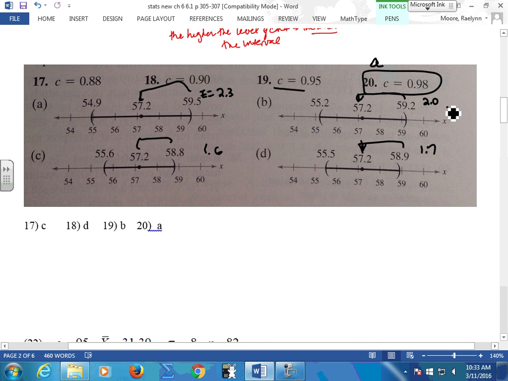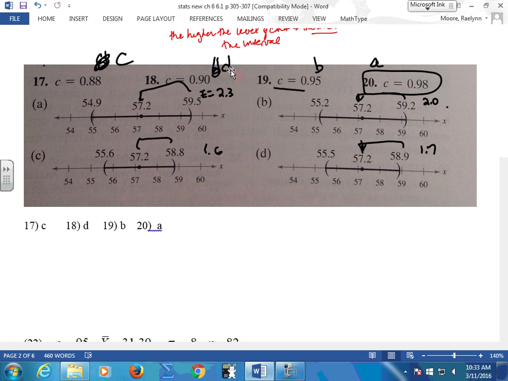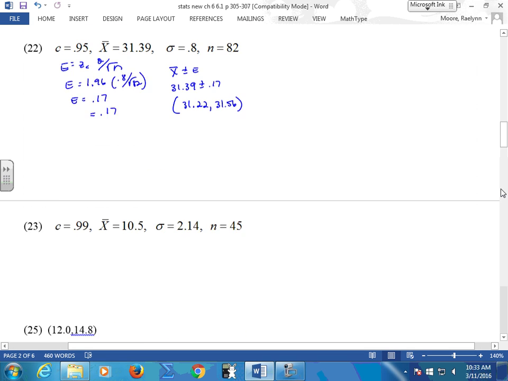B. And the next one, 90, would be D. Sorry, B. And then D. Oh, no, C. What happened here? And D. Okay? We're good with that? And we say the interval gets wider. Wider. Not bigger.